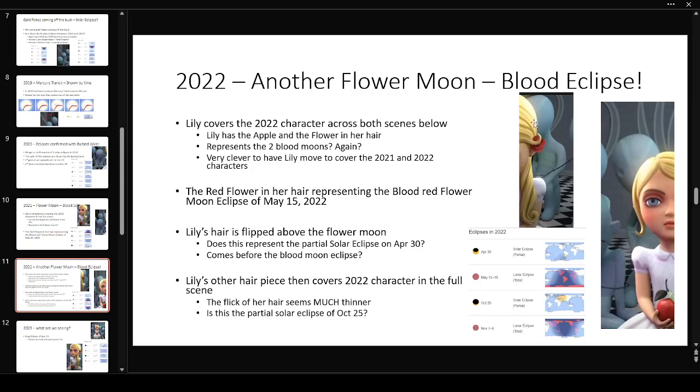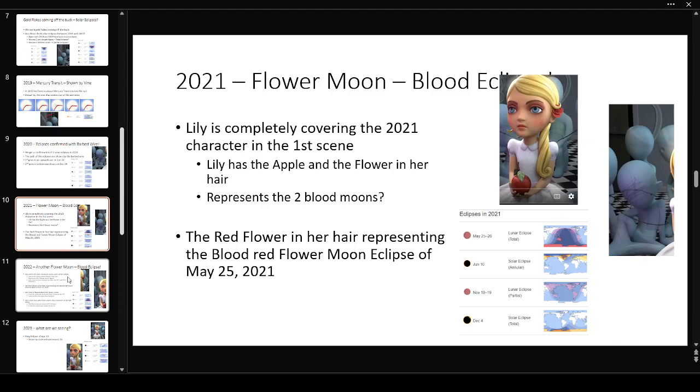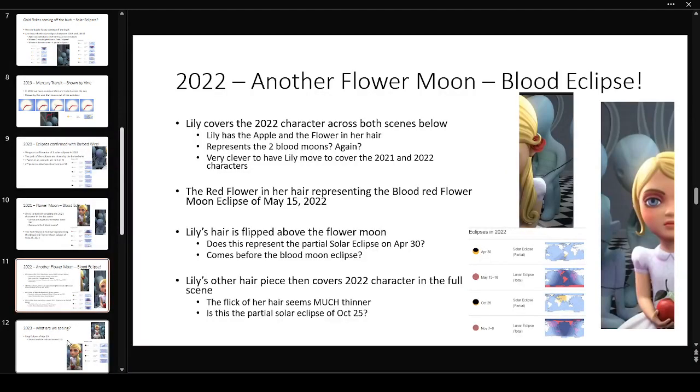So not only are we looking at the characters, we're seeing which ones are covering which ones, and we're looking from the top down in terms of timing for the events. Even if we go back to the barbed wire guy, if we're going from the top to the bottom, the first eclipse we're going to see is this top arc, the second is the bottom. It's so clever how Heliofont has done this.